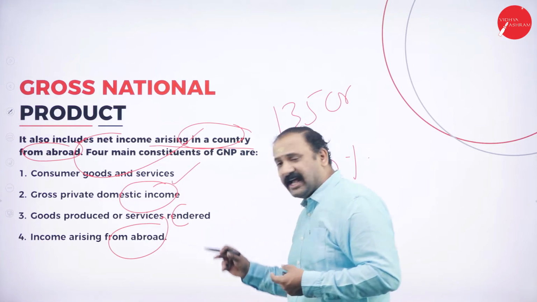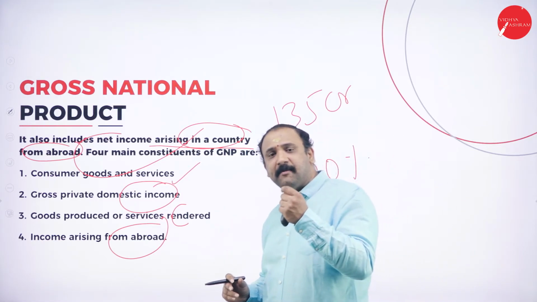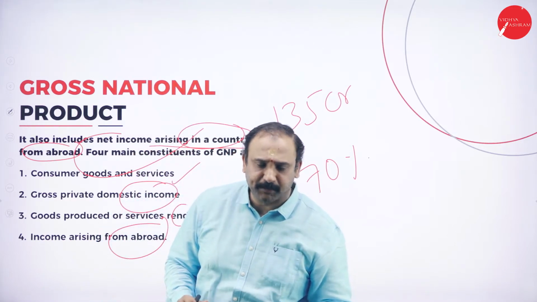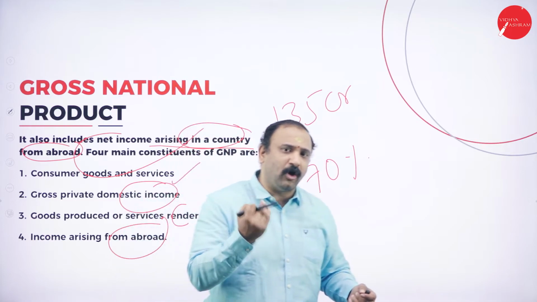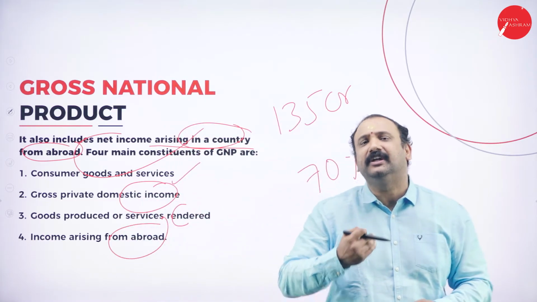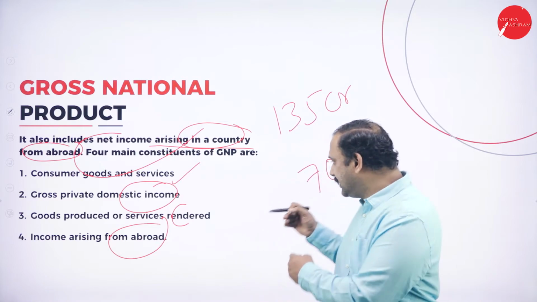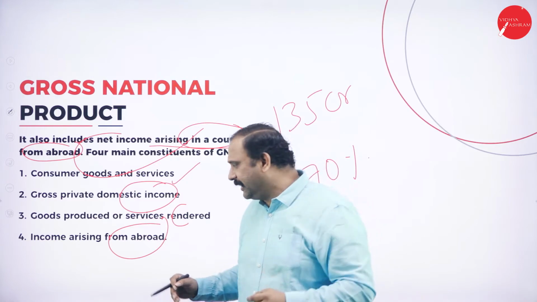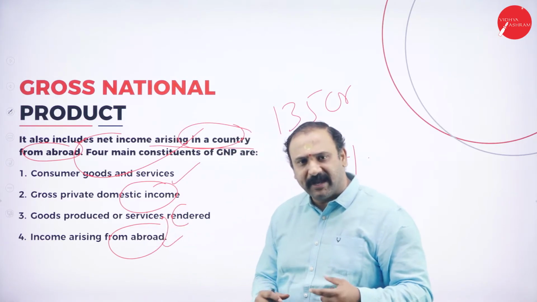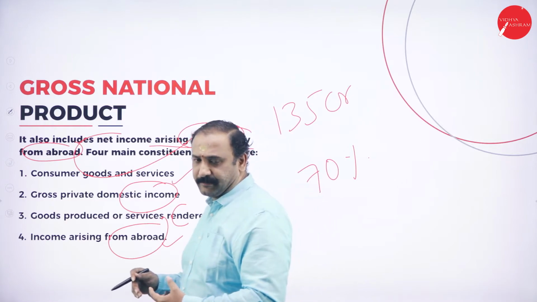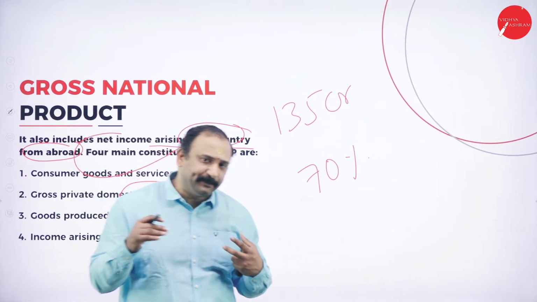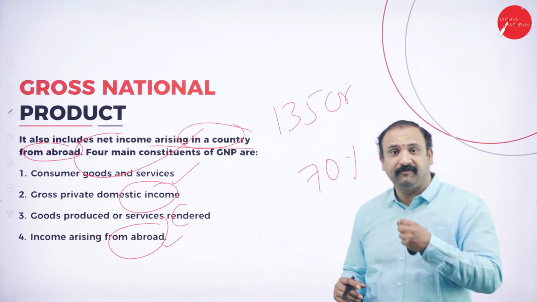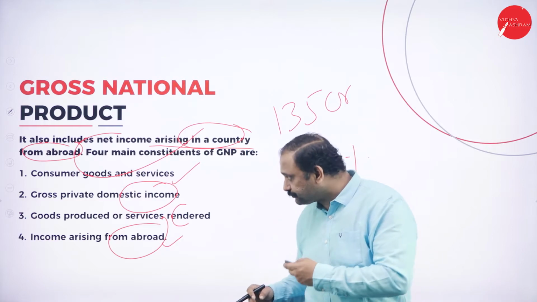Now there, we rendered a pure service game by just doing customer service or doing KPOs, knowledge process outsourcing, legal process outsourcing, and probably providing all kinds of technical support and other things, and we earned a huge amount of money. So those are all the factors that you need to understand in terms of the services rendered. Followed by income arising from abroad. Definitely we make a lot of money because there are people settled abroad and they do make income and send it back to India. So income arising from abroad is also a very, very important factor that we need to talk about.